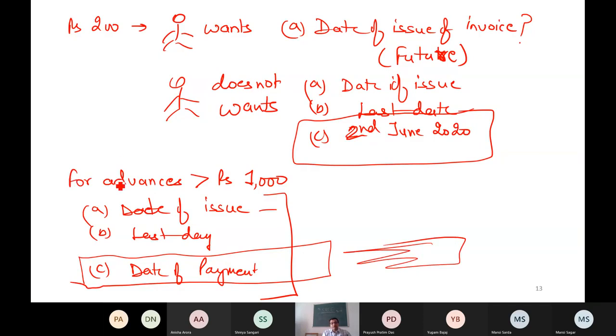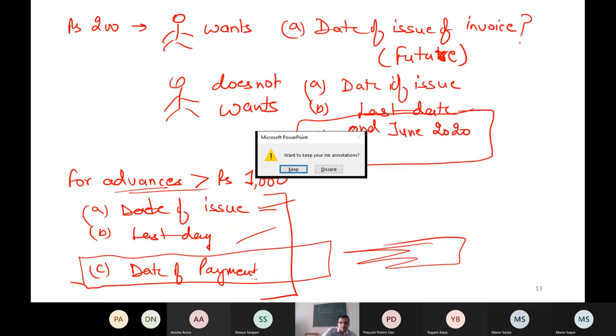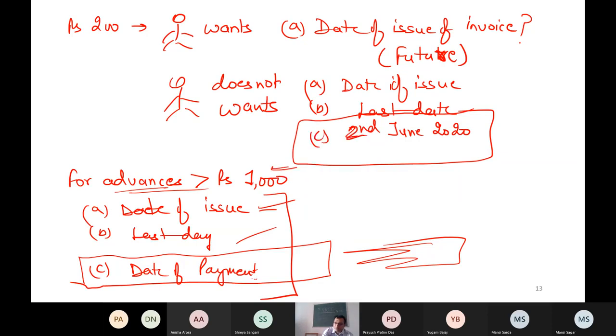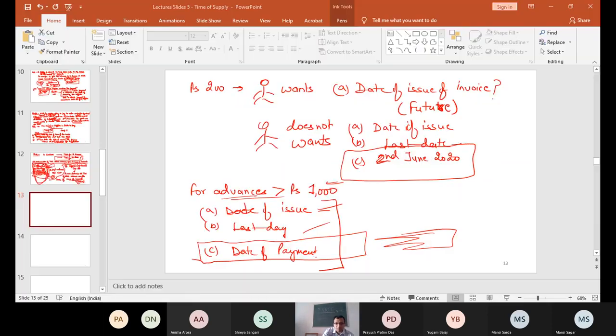Because as the name suggests, advances. That means against this exceeding 1000 advance, you have not yet made any supply. So by default, date of payment will become early. That's it. With this, I have completed the concept of composition levy scheme. In case supplier is liable to pay the tax, any problem, please ask. Otherwise, raise your hand. If you have understood the concept of that advance point.